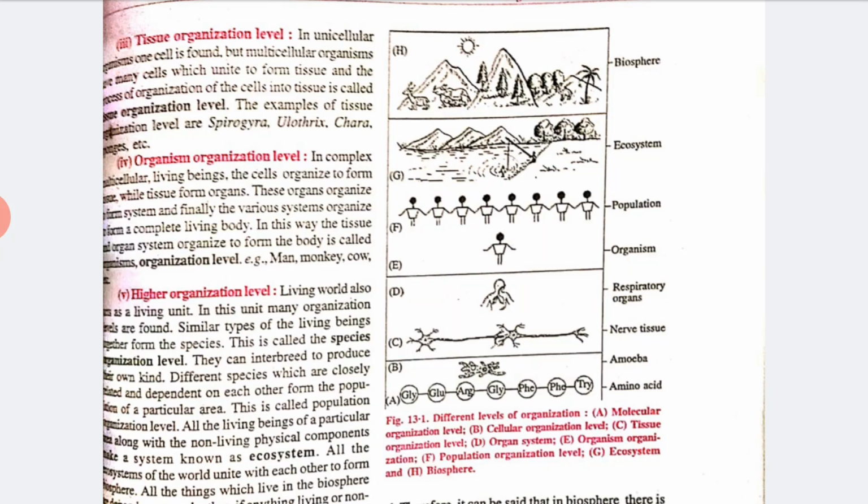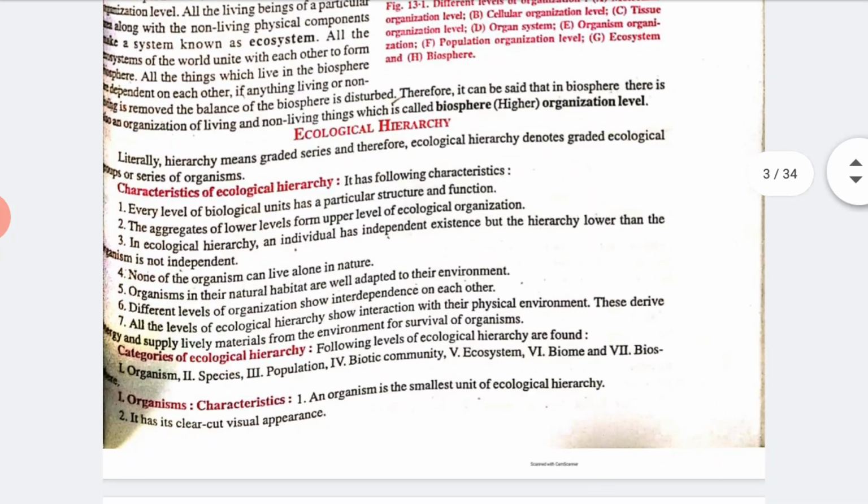Now next we will talk about the ecological hierarchy. First of all I'll tell you the meaning of the word. Hierarchy means a system that has many levels from lowest to highest, that is, going from lower to higher.